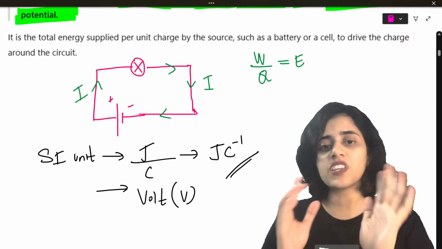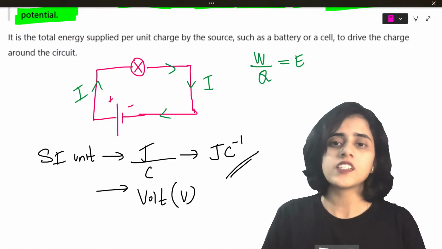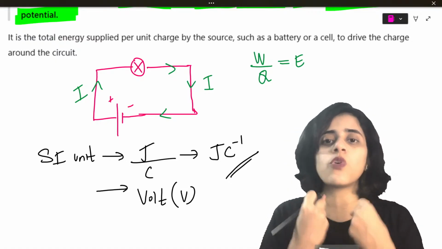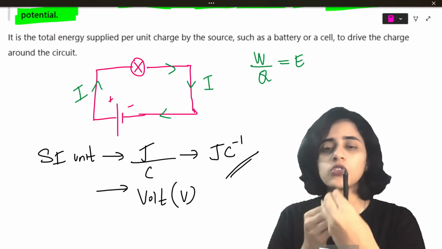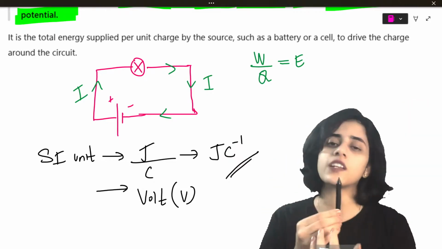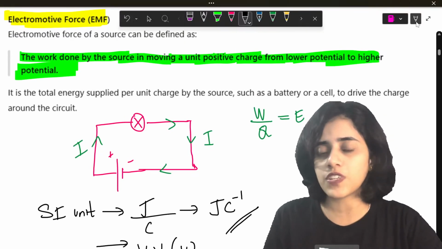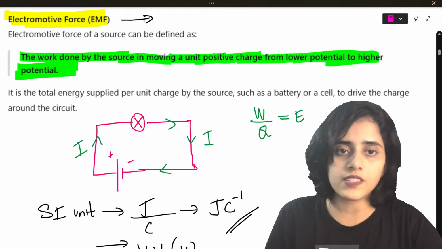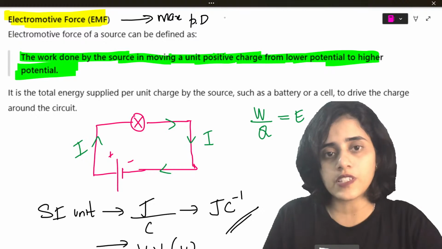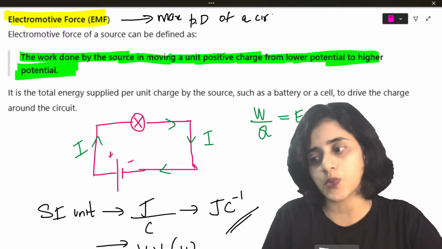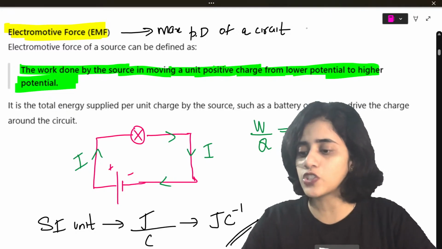Is this clear to all of you? Yes. Now EMF can also be called the maximum potential difference of a circuit. So what is potential difference? Potential difference also is a force that pulls a charge from one terminal all the way through the circuit to the other terminal. So the maximum potential difference can also be called EMF. That is also one definition of EMF that you can write. EMF is the maximum potential difference of a circuit.